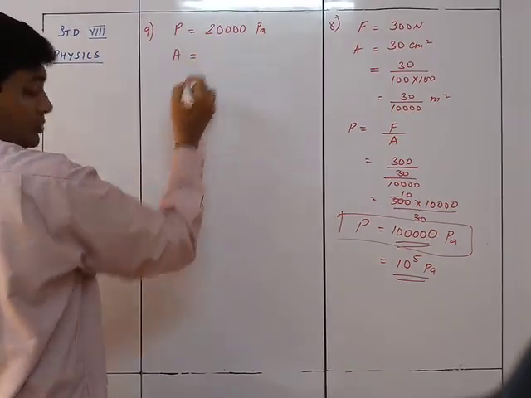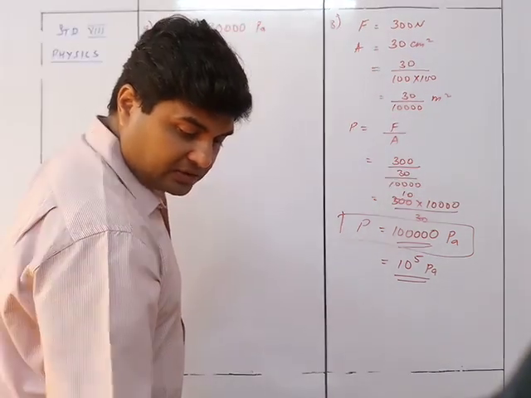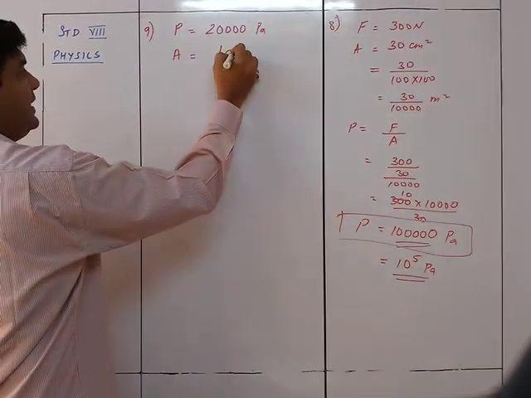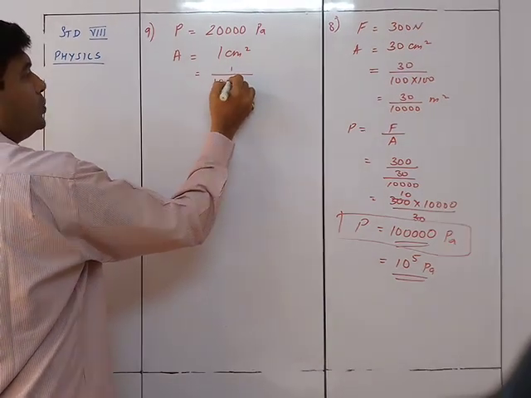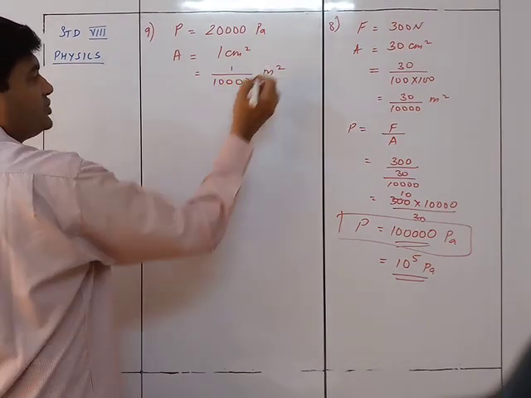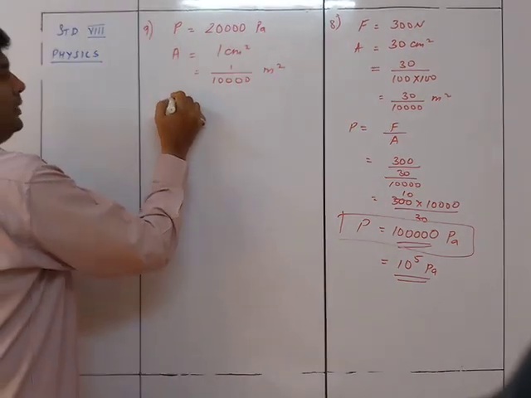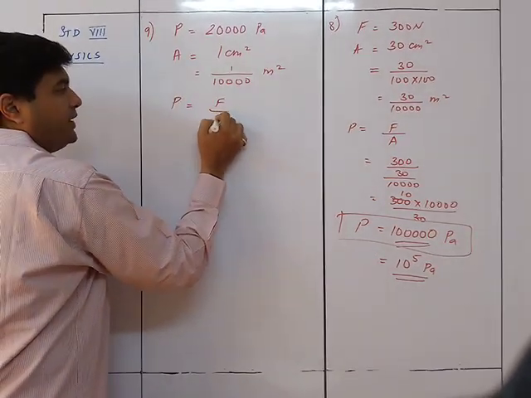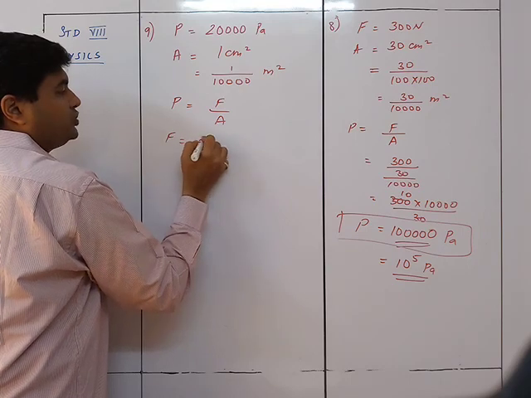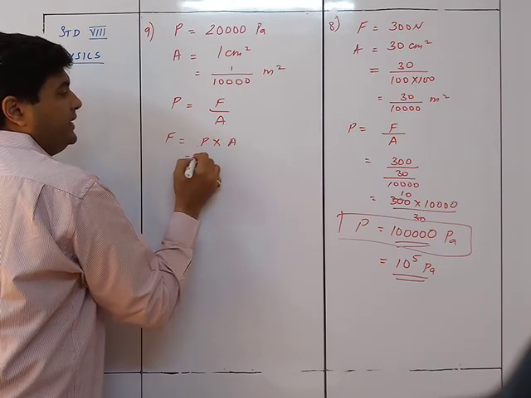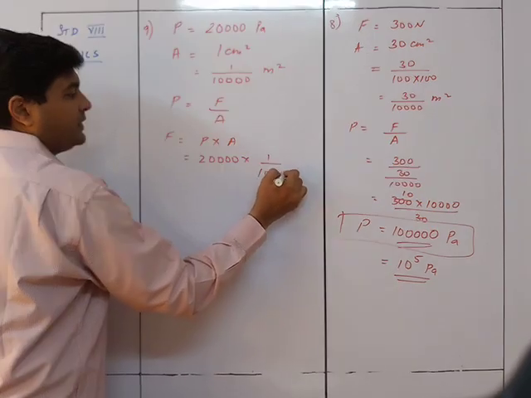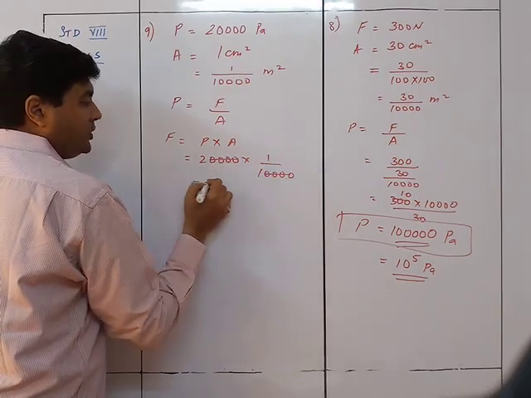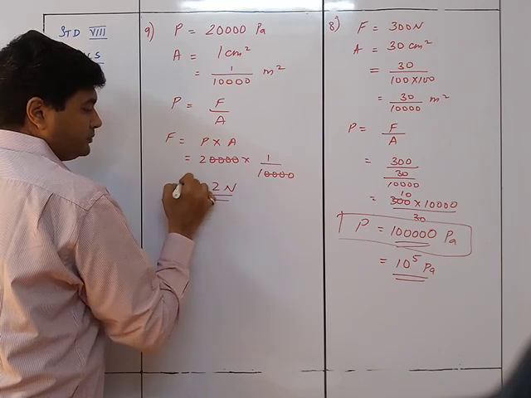Area is given to me as 1 centimeter square, which is 1 upon 10,000 meter square. Pressure is equal to force upon area. So force is equal to pressure into area. It's 20,000 into 1 upon 10,000. That's equal to 2 Newton.